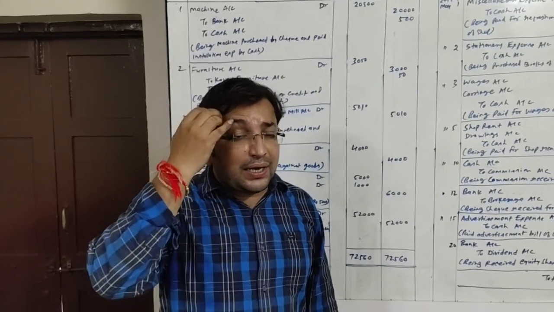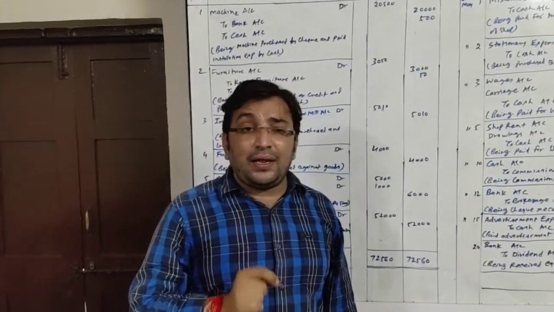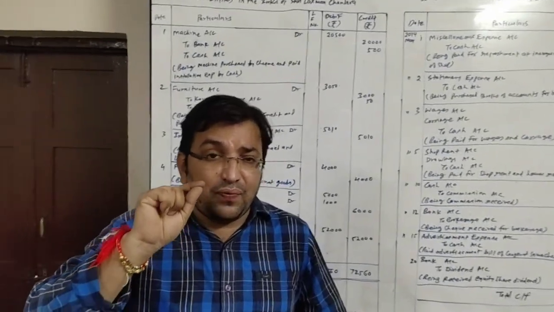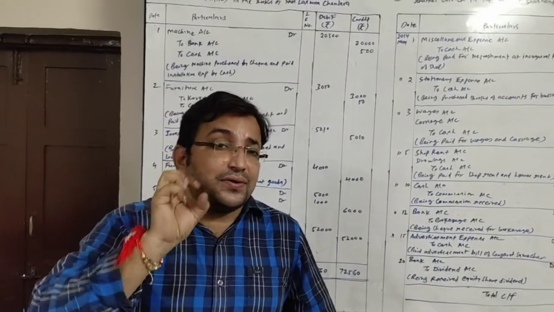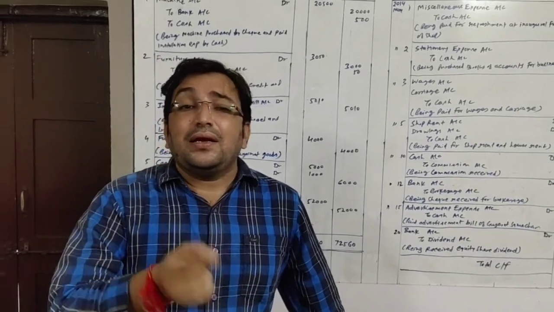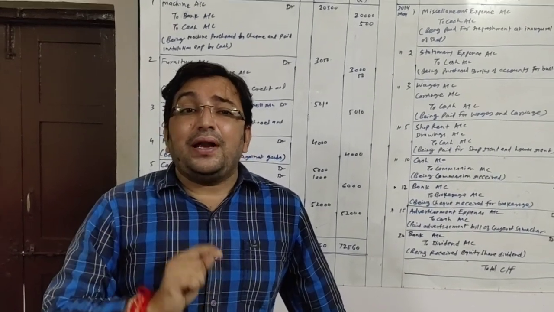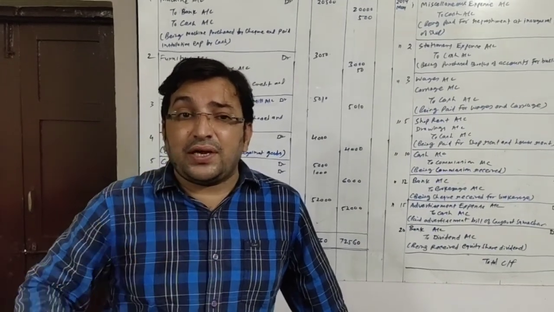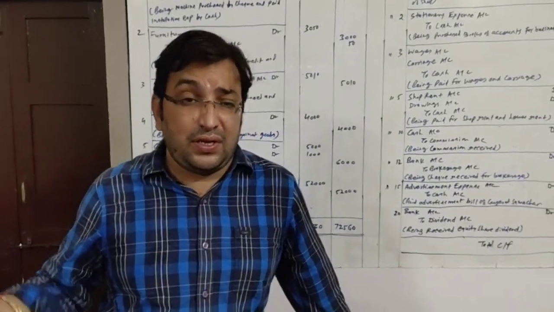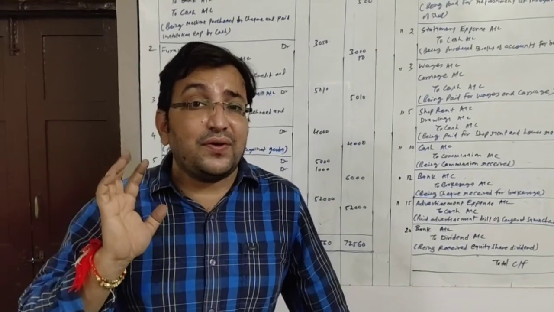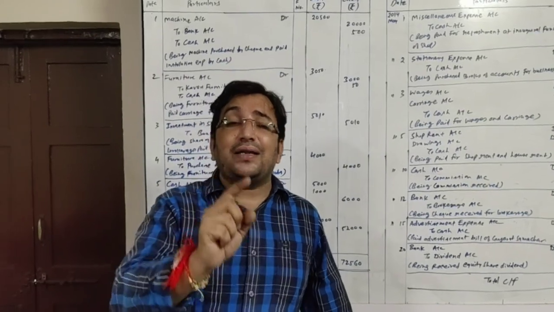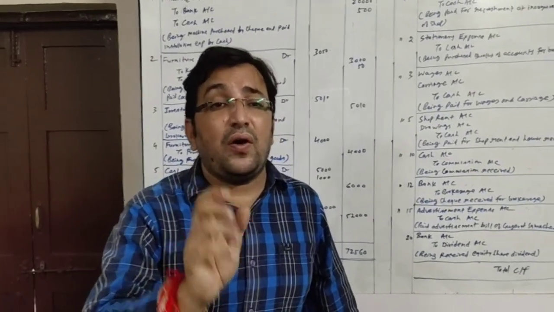Now what will be the entry? Here 5,000 comes in. Machinery is sold for 5,000, no? So 5,000 comes in, cash account will be affected by 5,000. What else? Machine account will be affected by 6,000 because machine is going out, and the machine's cost, book value, is how much? 6,000. And another account will be affected, that is loss on sale of machine.